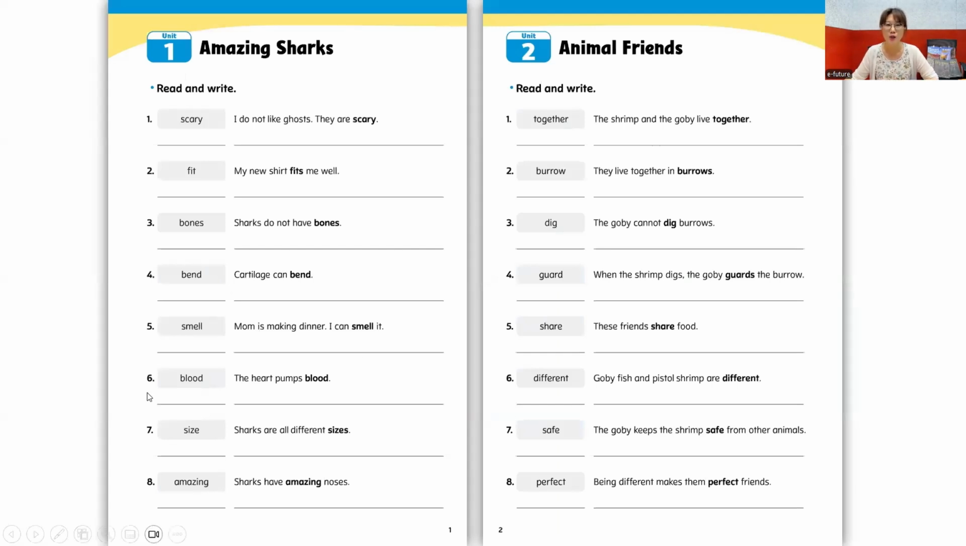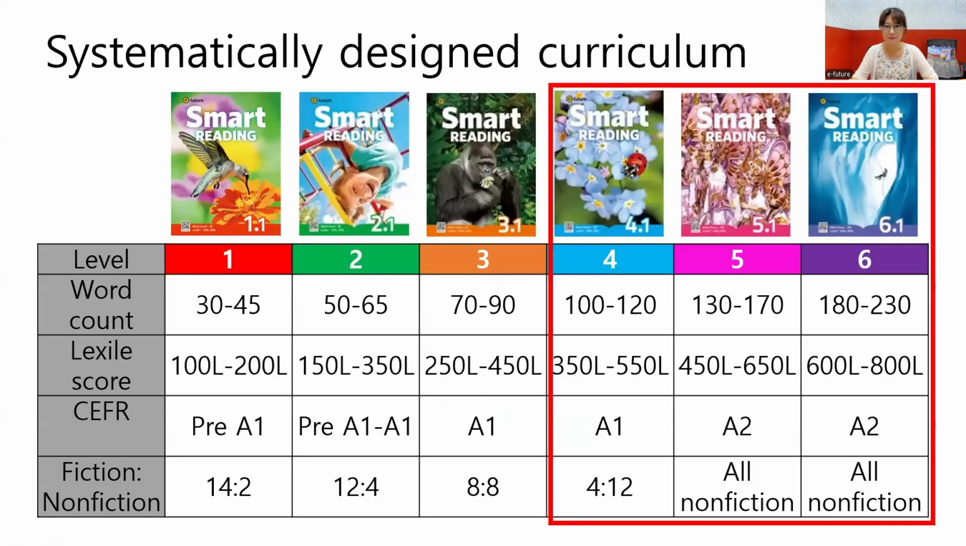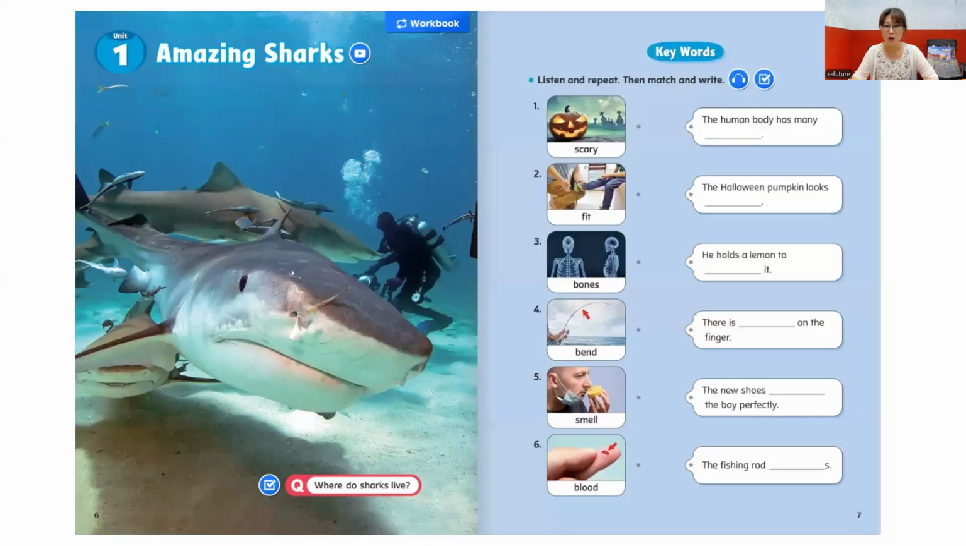This is a page from our word book. Students can look at the words again, they can write the sentence, they can read the sentence, and they can practice the vocabulary again and again. Okay, so now let's look at the actual book content, and we can do some activities together.